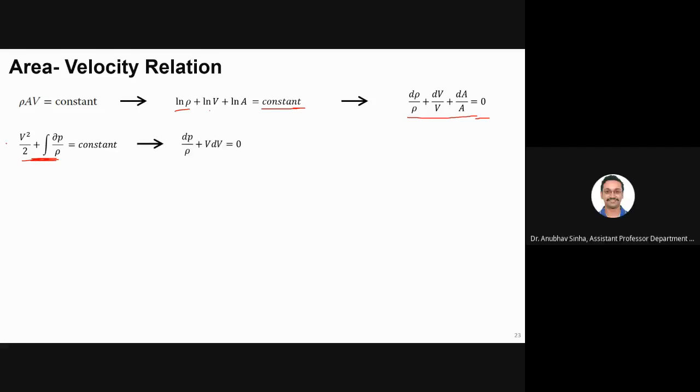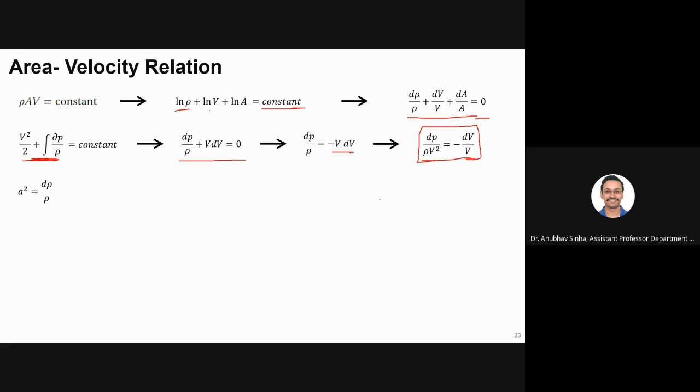So if I differentiate this, what I will get? dP by rho plus vdv is equal to 0, right? Or I can say dP by rho is equal to minus vdv. Or if I multiply this by v square, so dP by rho v square is equal to minus dv divided by v square, so 1 v will be left. Is this okay?